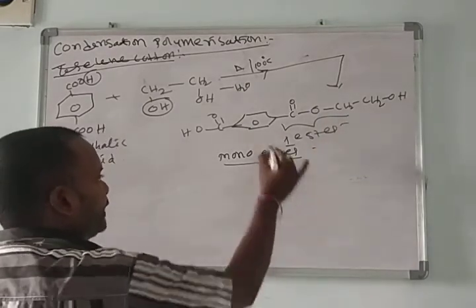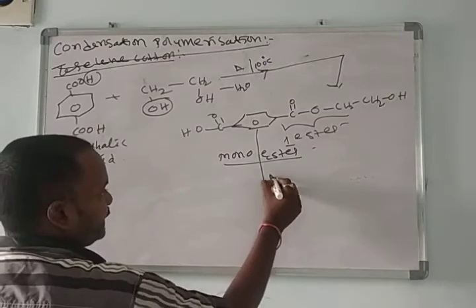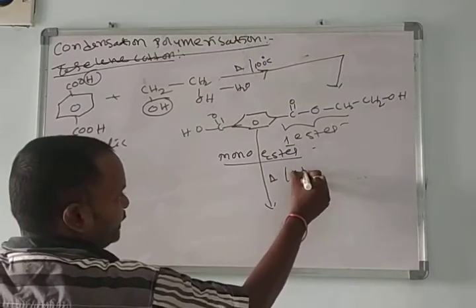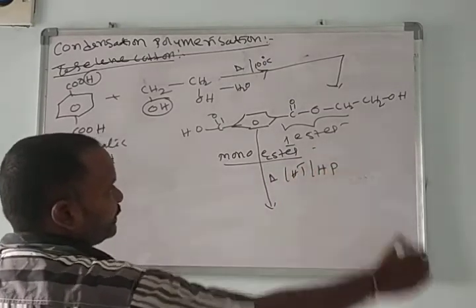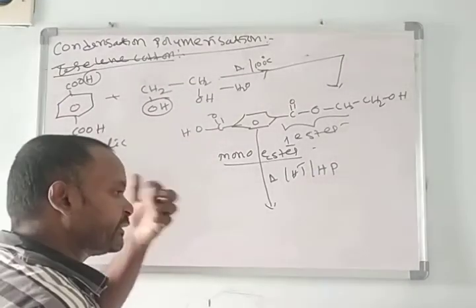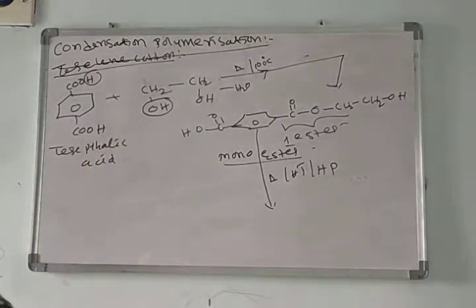The monomer of terylene cotton is involved in polymerization at high temperature and high pressure.